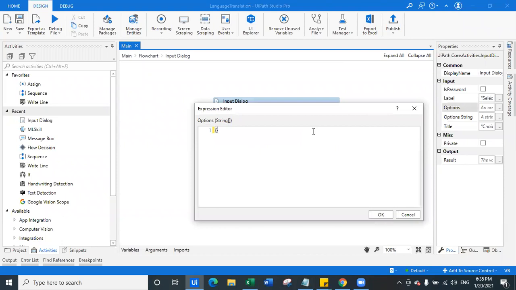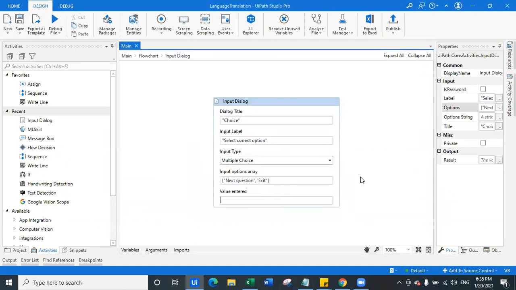We will pass an array as either you want to create, or, let's say, next question, or exit. And the value entered will be stored in a variable named choice.